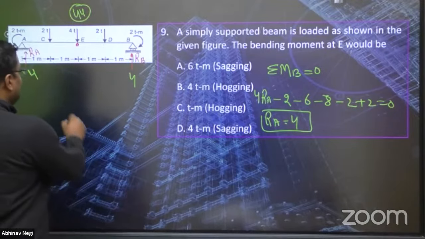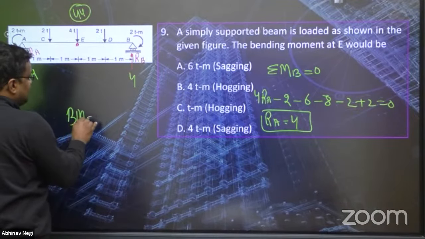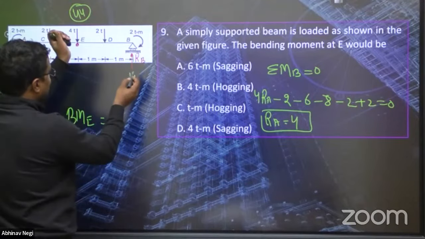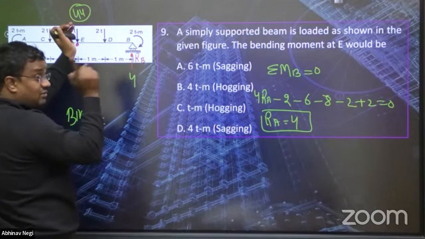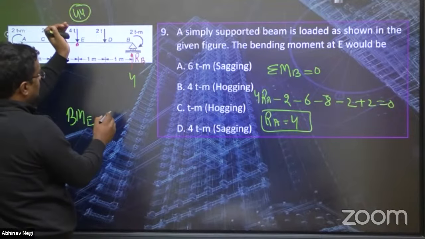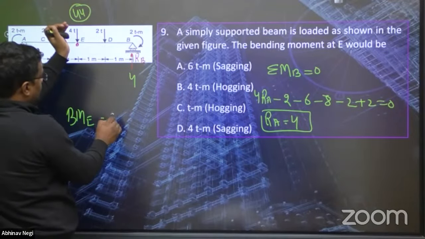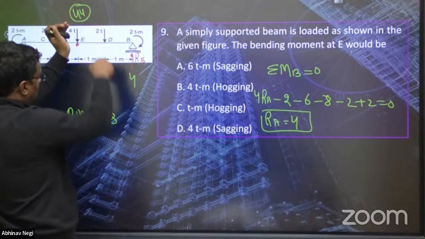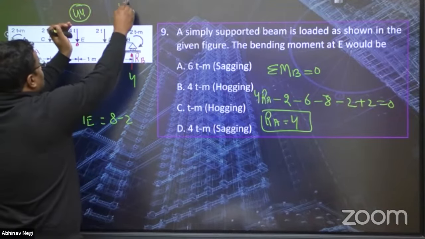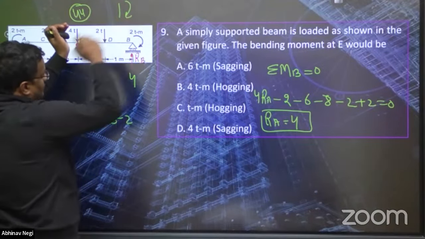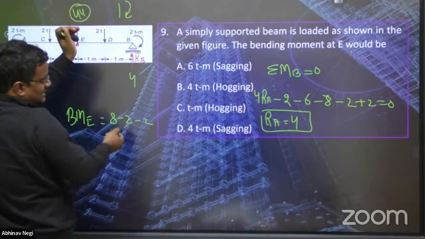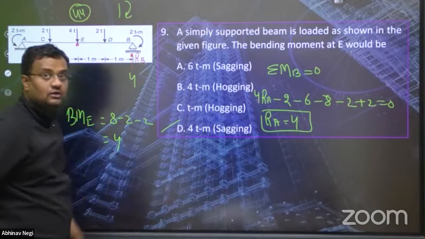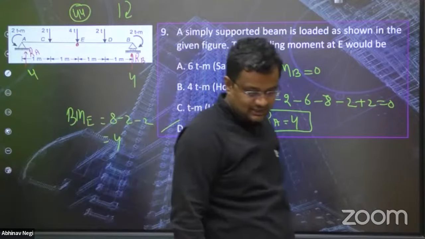Now bending moment at E. Please check my calculations, guys. Bending moment from the right hand side or left hand side, your choice. Let us see from the right hand side, bending moment sign convention. Upward load positive, 4 into 2, 8. This 2 downward load, minus 2. And the sign convention of the section on the right hand side, clockwise is minus. Okay, minus 2. So 4, this positive means sagging. Yes, Ajay.